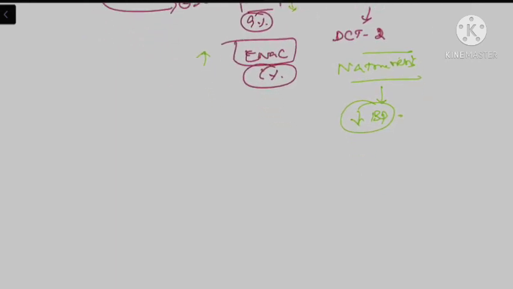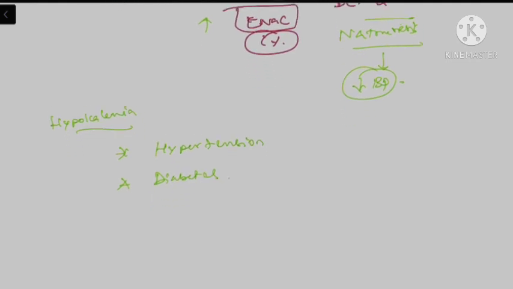So whenever the patient is having hypokalemia, this patient has a high susceptibility for developing hypertension as well as diabetes. Why?